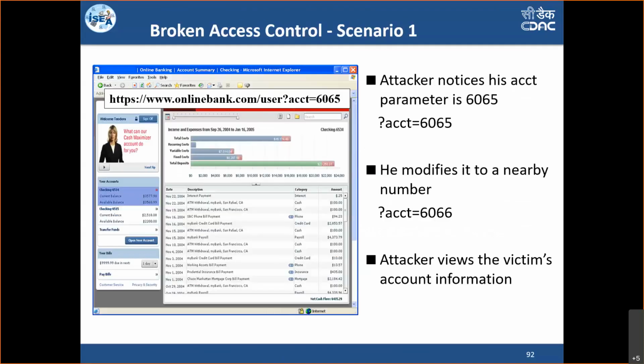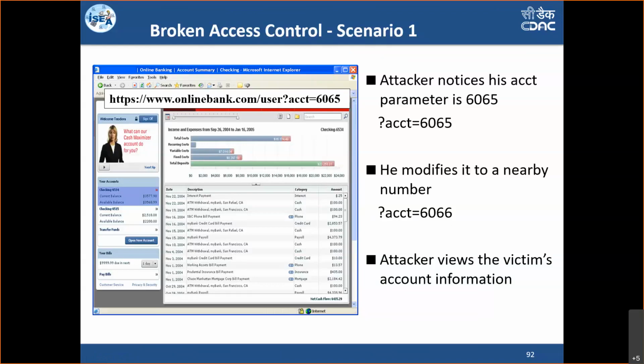So broken access control, this is related to session management, but the only difference over here is, as I was mentioning some time back also, a logged in user does not behave as per his role, never. He tries to tamper with whatever he wants if he is not a genuine user. Even genuine users still keep trying. For example, you see this example. This is a banking website and account equals 6065 is there. I've logged in, I'm trying to activate this. As soon as I see 6065, I change this 65 to 66 and see what happens. Unfortunately, if I see the information of a user whose account number is 6066, then he can definitely tamper and see every user's data. So this is called broken access control.